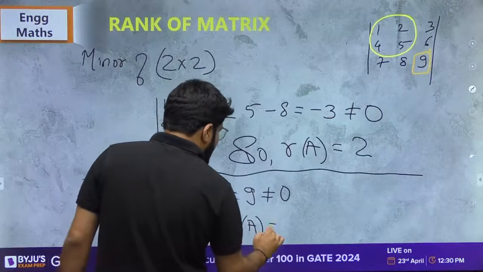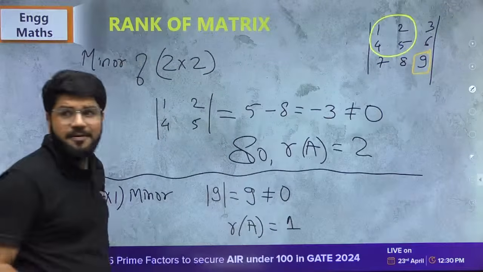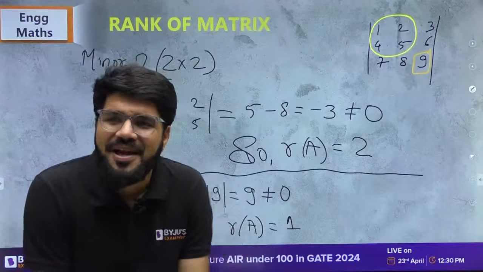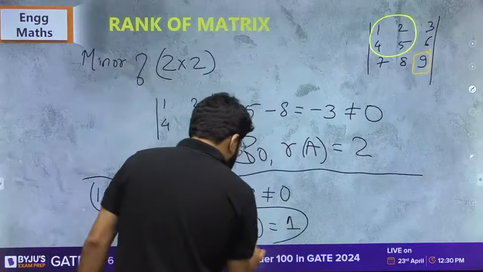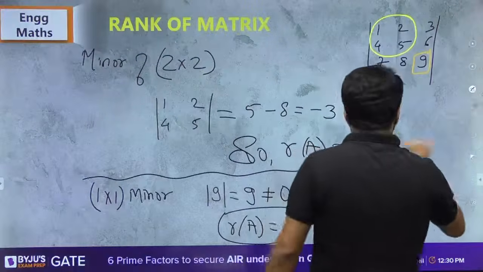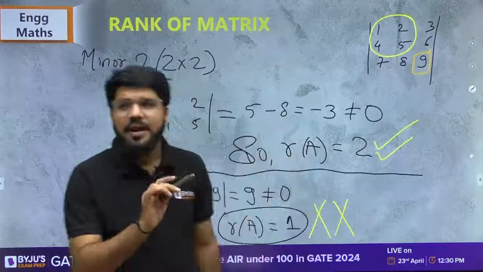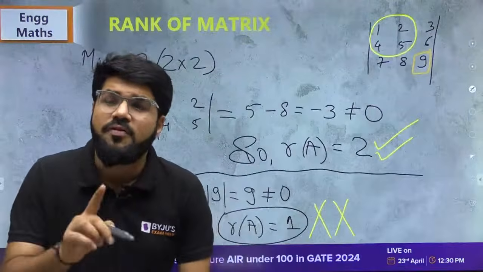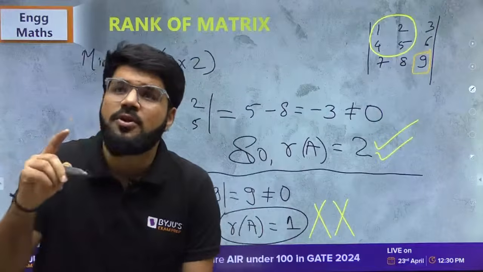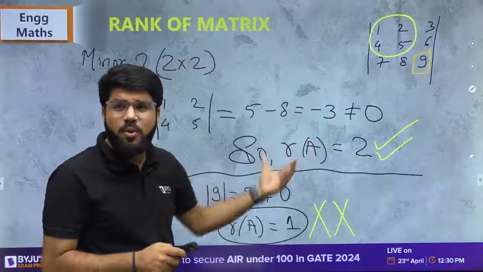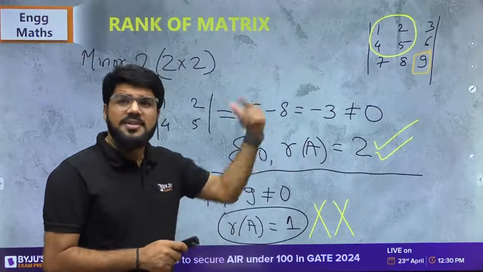So can I say that rank of the matrix is also 1? Can I say like that? Definitely not. Can I say that rank of the matrix is equal to 1? No, rank is 2 only. Rank does not equal 1 because, as I clearly told you, rank of a matrix is the largest order of non-zero minor. Since you have already found that a second order minor is non-zero, why check first order? Largest order we need.